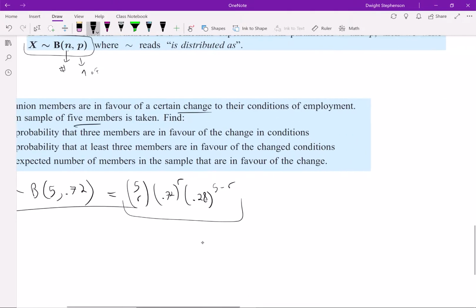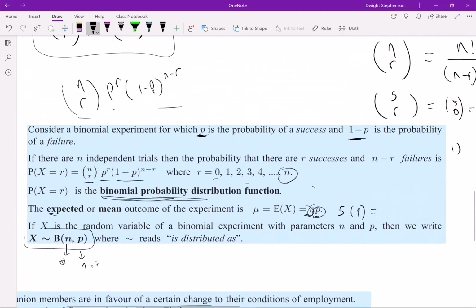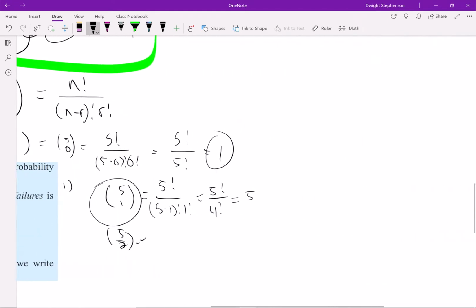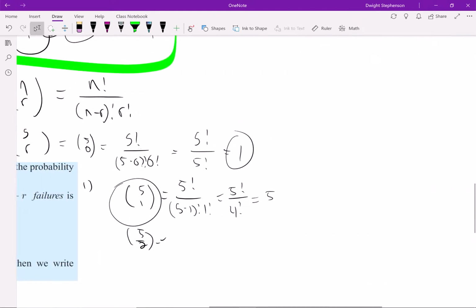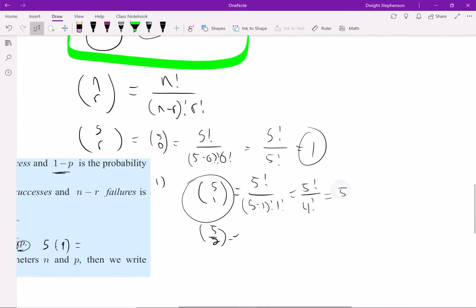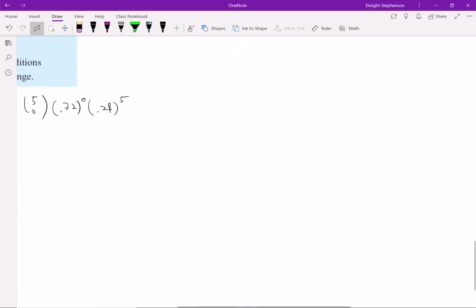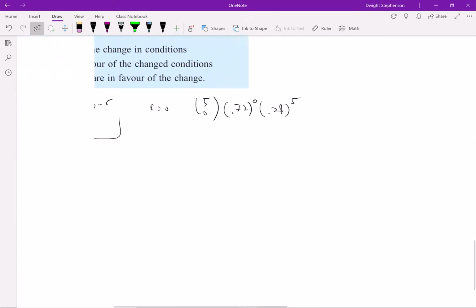For example, when R is 0, then I have 5 choose 0 times 0.72 to the 0 times 0.28 to the 5. 5 choose 0, as in Pascal's triangle, is the 5th row and the 0th term, which is 1.